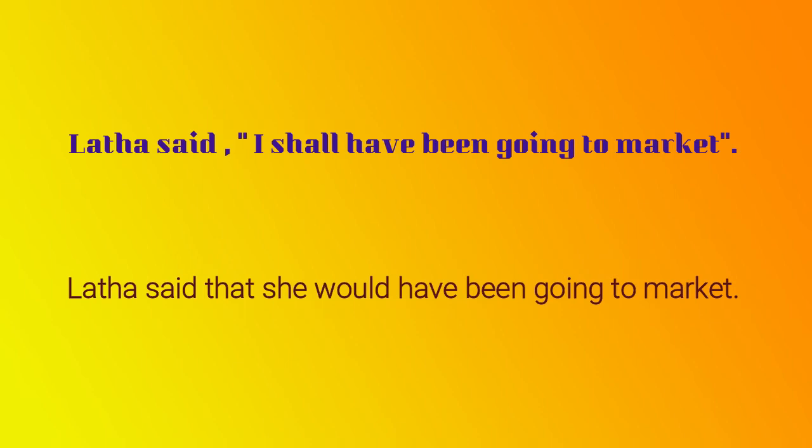Right? Now please understand, shall have been becomes would have been. We don't write should here, because would here is indicating future time, so we write only would. It is not an offer or suggestion, right? Since it is indicating future time, we use only would. So Lata said that she would have been going to market. Clear?